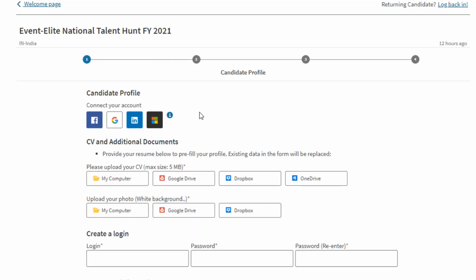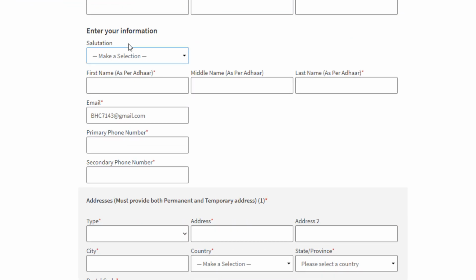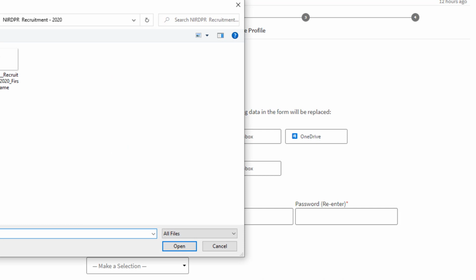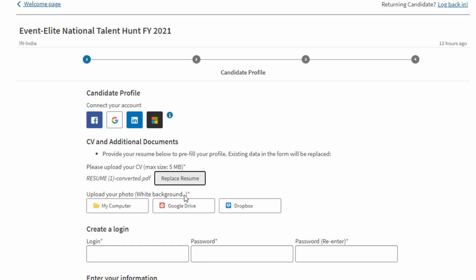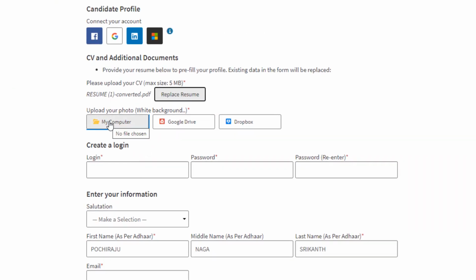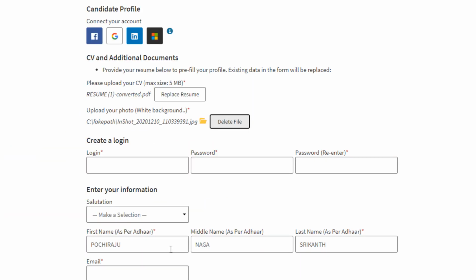After filling your email ID, it will drive you to this page, and you have to fill all your details over here. So here it will ask you for CV and additional documents. Okay, let's submit our CV, and I'm submitting my CV, and it should not cross more than 5 MB. Okay, make note of it, and just upload your picture which has a white background. Okay, definitely it should have a white background.